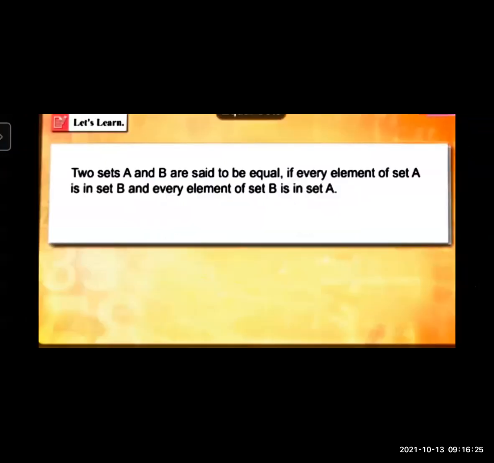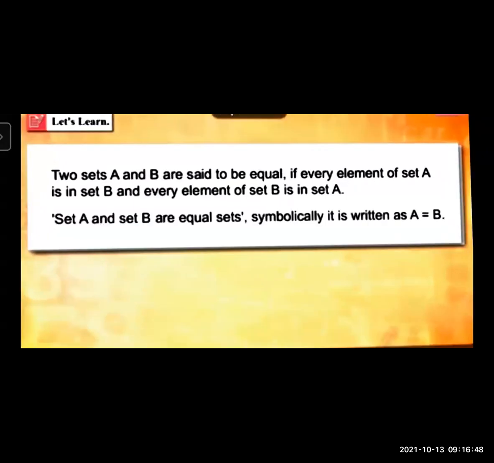Now let's see. Two sets A and B are said to be equal sets if every element of set A is in set B and every element of set B is in set A. So we'll see some examples, then only we will learn what equal sets are. Set A and B are equal sets.